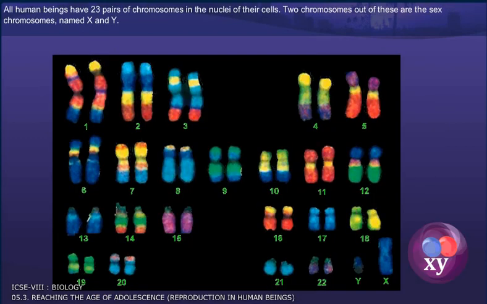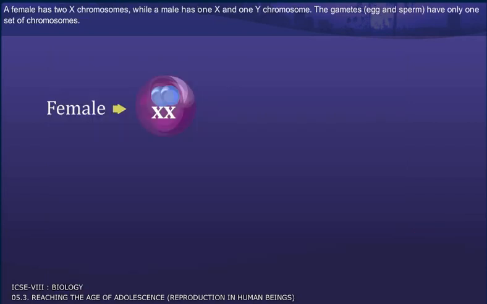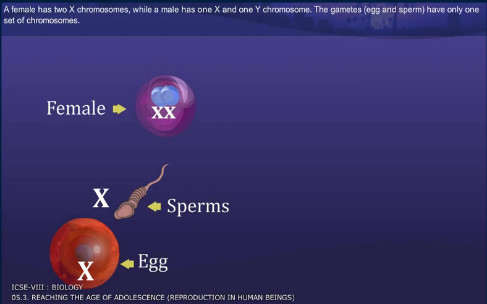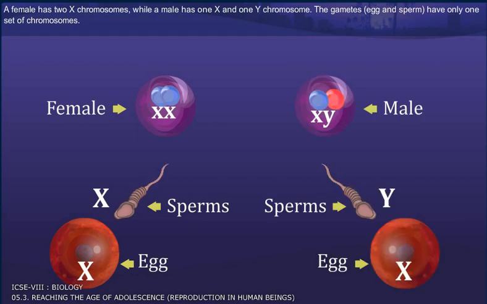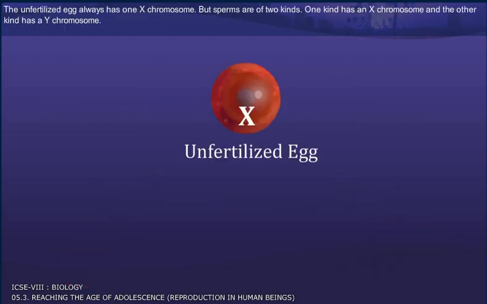All human beings have 23 pairs of chromosomes in the nuclei of their cells. Two chromosomes out of these are the sex chromosomes named X and Y. A female has 2 X chromosomes, while a male has 1 X and 1 Y chromosome. The gametes, egg and sperm, have only one set of chromosomes.